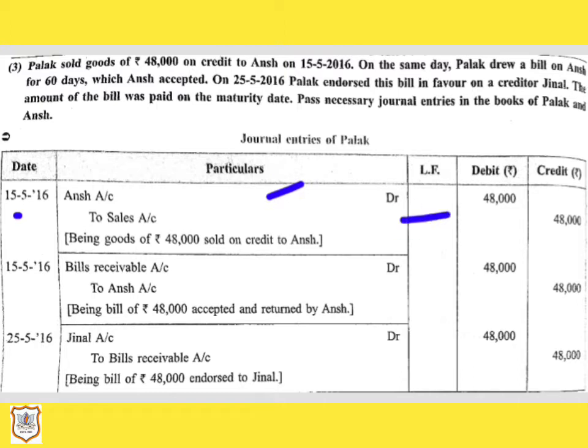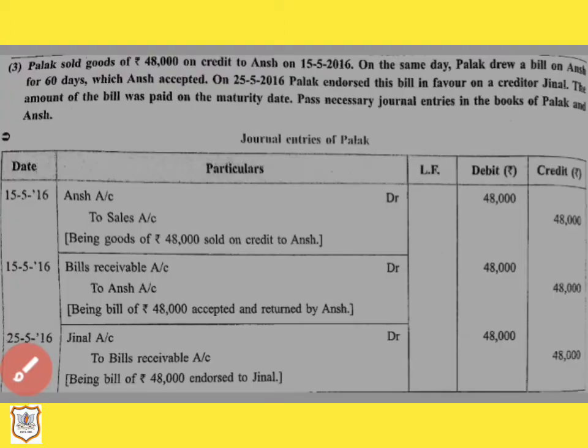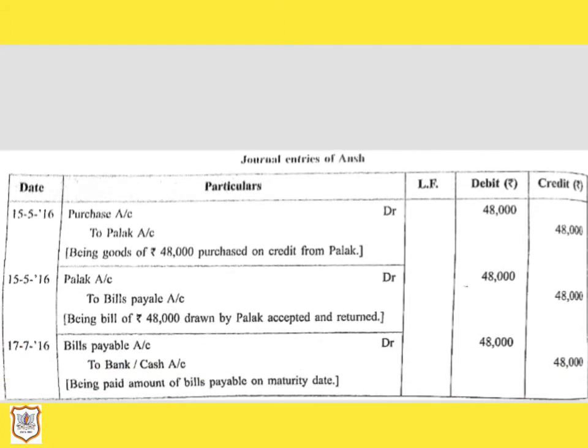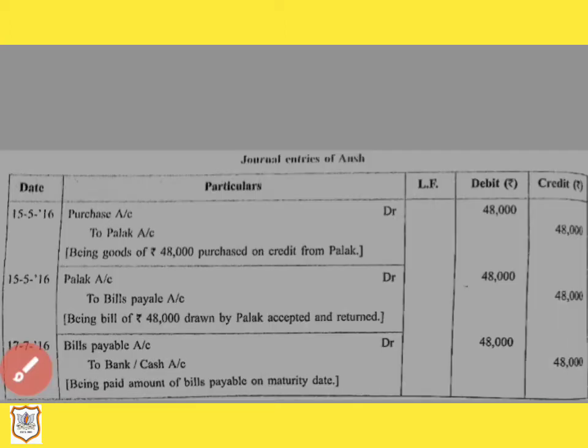Now let us see the journal entry on this date in the books of Ansh. Here Ansh is the purchaser. So here first we will write the date, 15th May 2016. Here we will pass the journal entry for credit purchase. So purchase account will be debited and Palak account will be credited by rupees 48,000. Now let us see further.